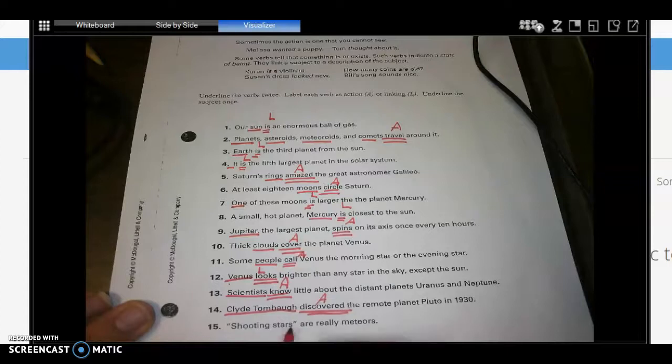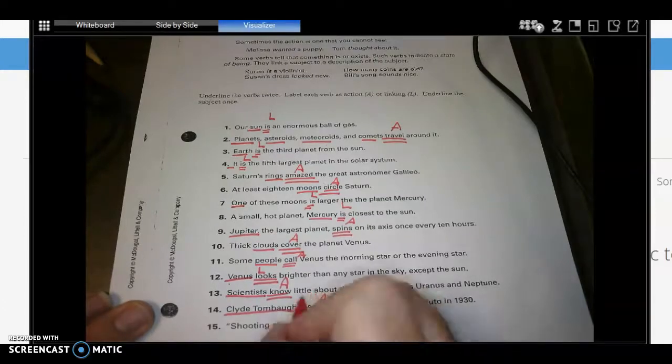Shooting stars are really meteors. What's my verb? Are. What's my subject? Okay, I would take either stars or shooting stars. Okay, is are action or linking? Okay, it's on my linking verb list. It is linking.